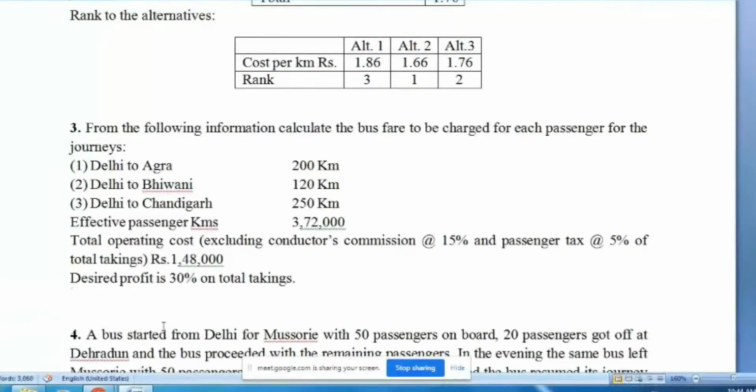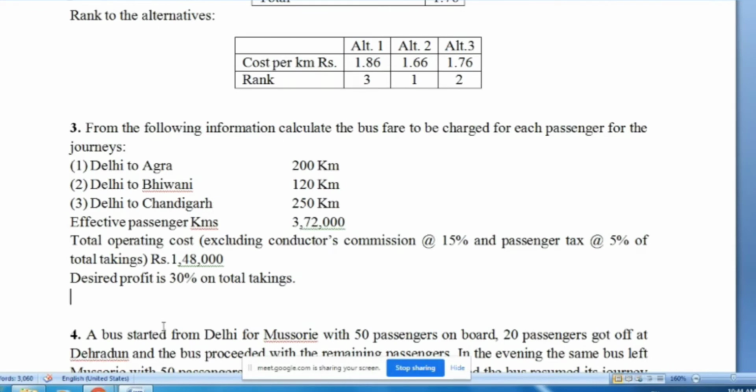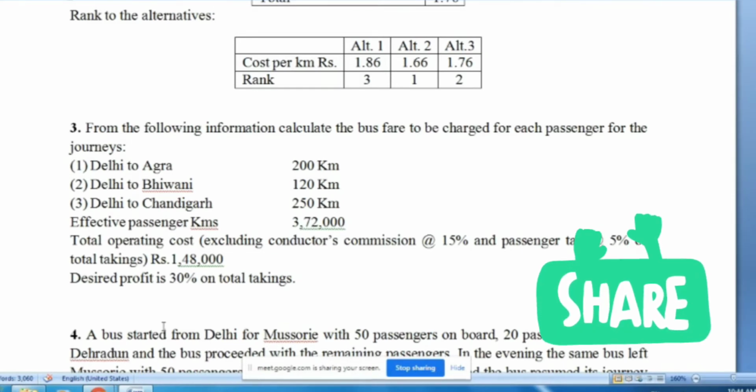So, good morning once again. This is example number 3 of operating costing. In the last lecture, we discussed 2 examples based on transportation costing. And again, we go for one more example of transportation costing. Example number 3. We read the example first, and then after we go for the solution of it.